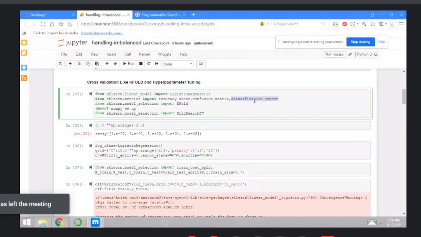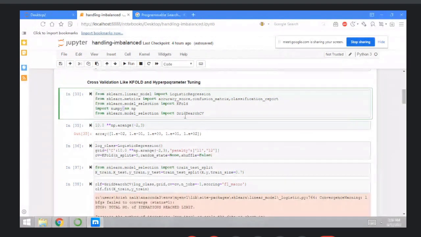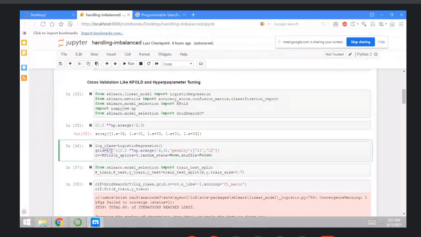Then if you want to create the cross-validation, please import KFold here. Then import numpy and GridSearchCV. Okay, import numpy, GridSearchCV. Then just do one thing here. You just initialize the classifier here, that is logistic regression. Then create your cross-validation, and it's all about the hyperparameter tuning. It's all about the hyperparameters, right?